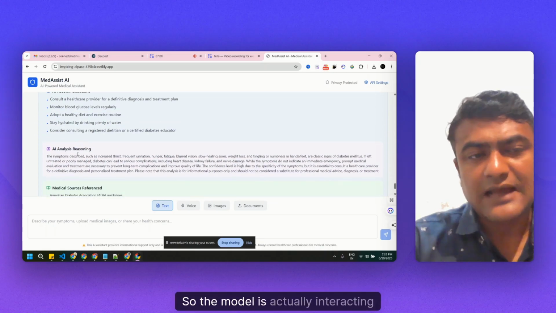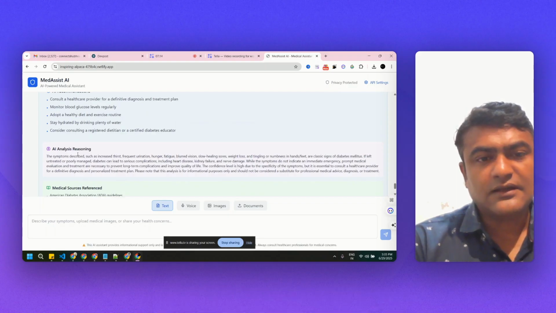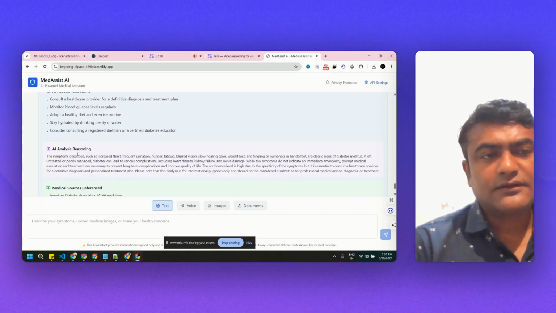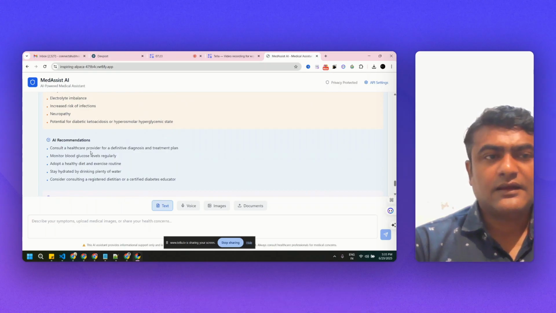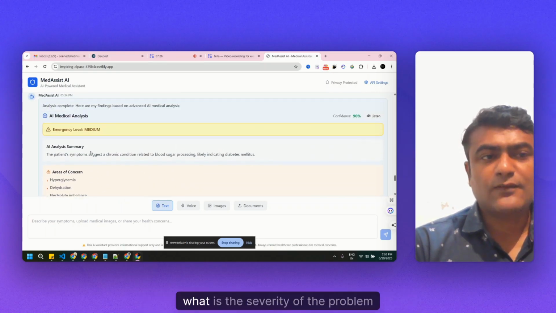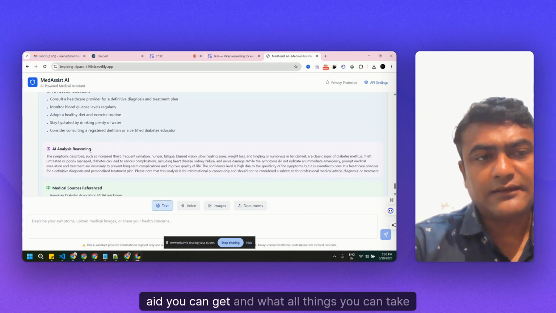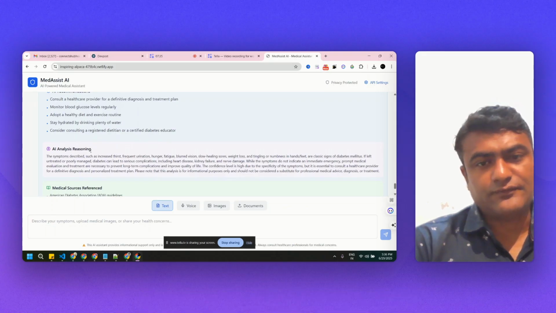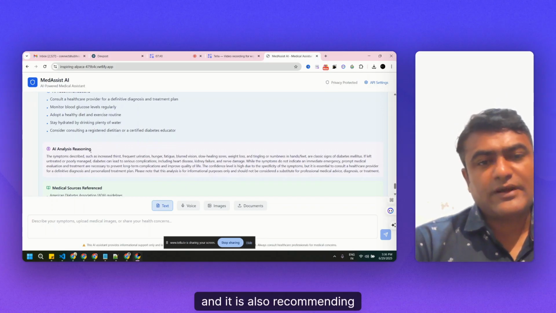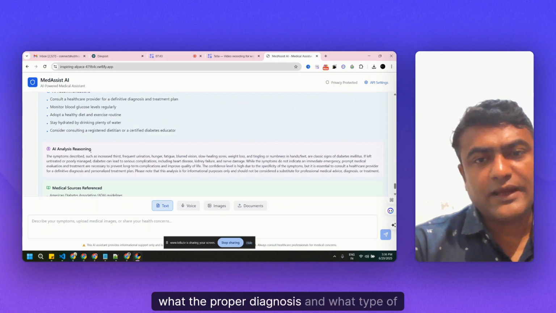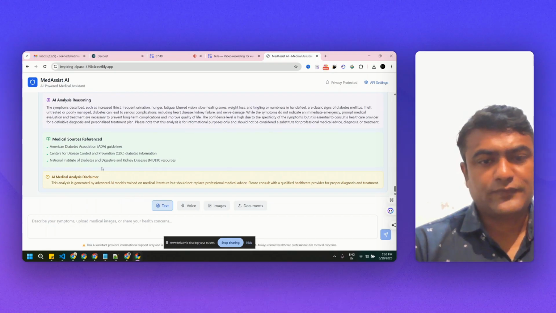So the model is actually interacting and giving actual responses as per the questions being asked, and its analysis is almost accurate. It also recommends what actions you can take, what the area of concern is, what the severity of the problem is, what type of medical aid you can get, and what things you can take care of. A comprehensive analysis has been given by the chatbot, and it is also recommending the proper diagnosis and what type of consultation a patient should go through.